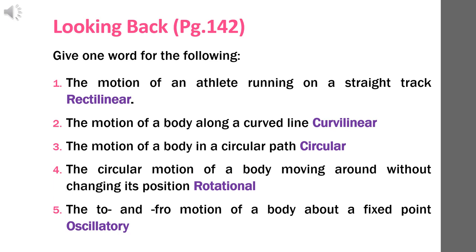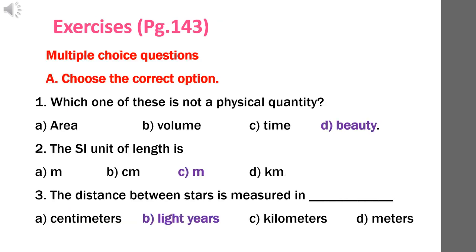Question number 5. The to and fro motion of a body about a fixed point. To and fro motion is, yes, good, oscillatory motion. Take page 143. See the book back exercises. Multiple choice questions. A. Choose the correct option.